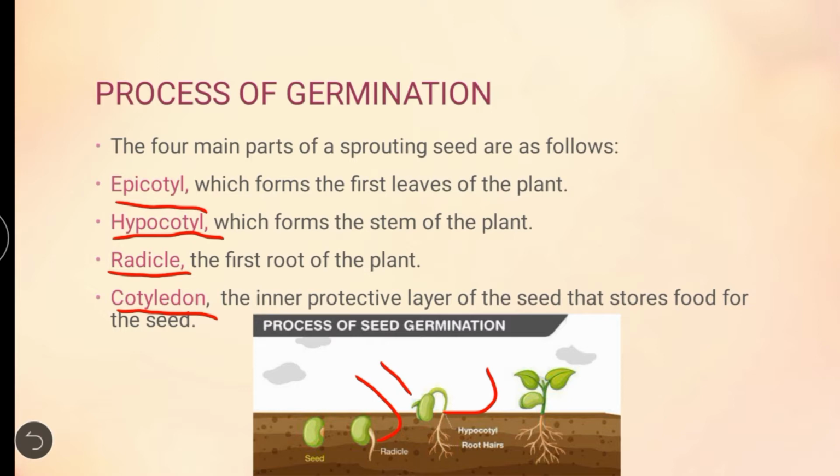Already we have learned the parts of a seed. In that we have learned endosperm. Endosperm is a place which will supply the food to the embryo. So cotyledon is an inner part where the food is stored. Through the video, you can understand what the parts are, what is cotyledon, what is radicle, what is hypocotyl, what is epicotyl. Okay, my dear children.